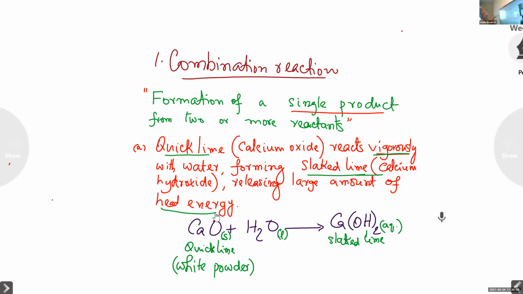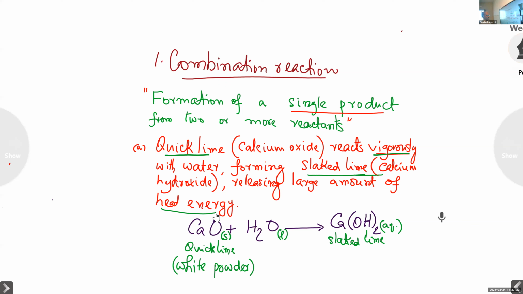What is the white compound? What is the white powder? Quicklime, calcium oxide. See, various types of questions are possible from just one reaction.